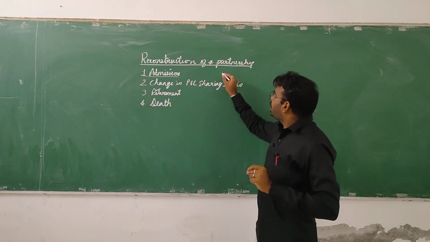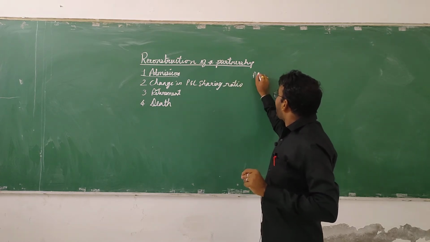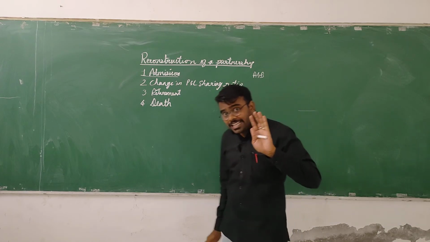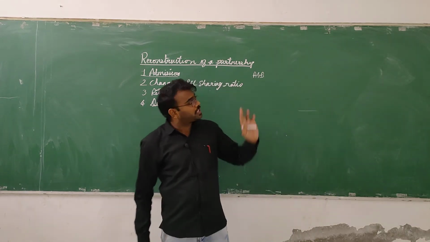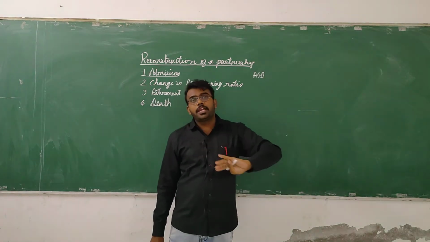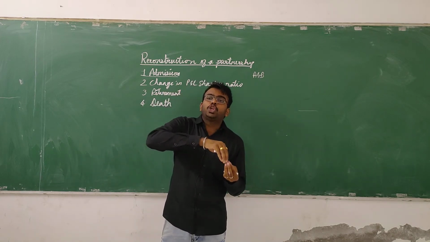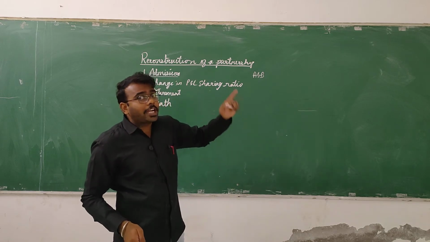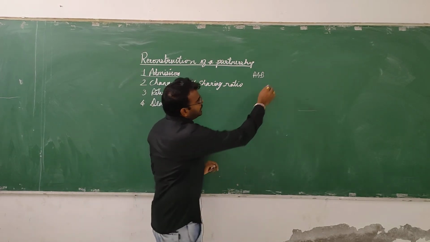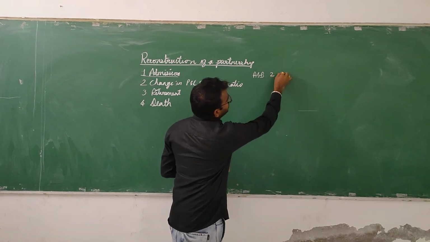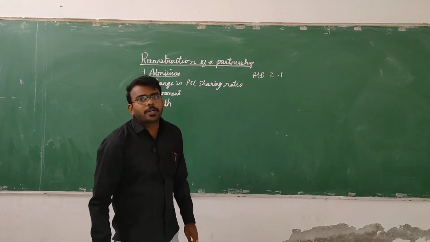Assume that there are 2 partners called A and B. The partnership firm already exists with the partners A and B, and they are running successfully. Now they want to admit a new partner. Before admitting the new partner, they were sharing the profit and the losses in the ratio of 2:1.